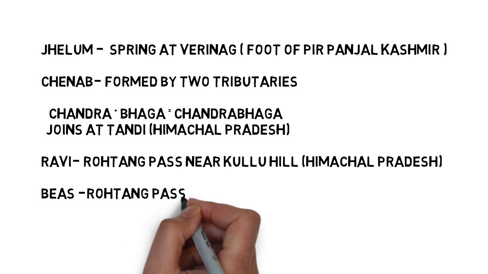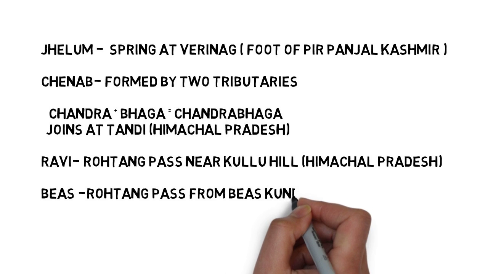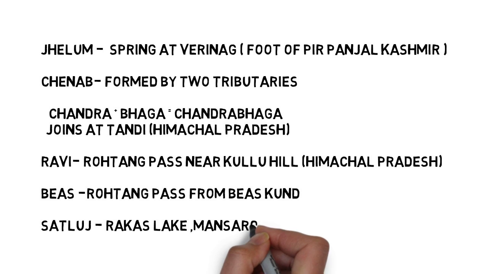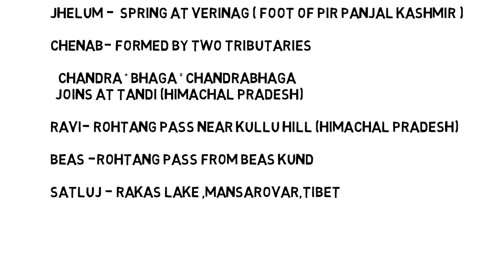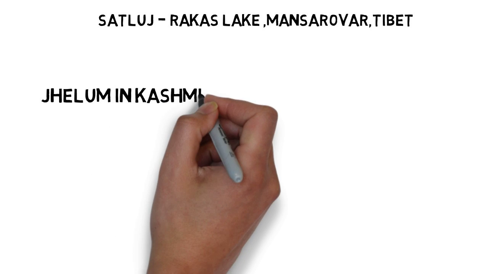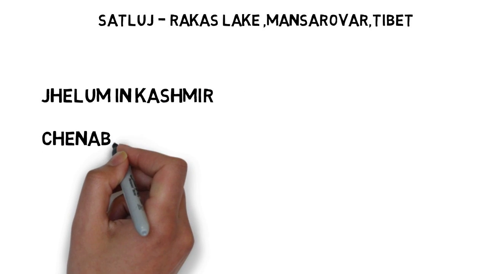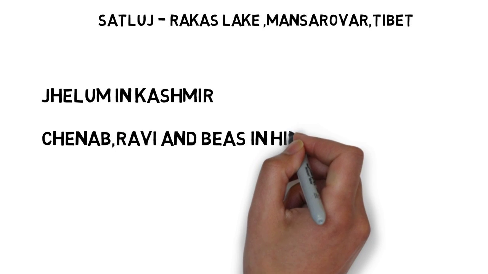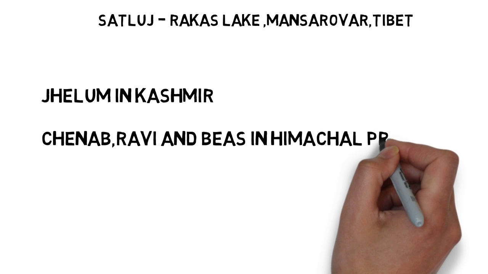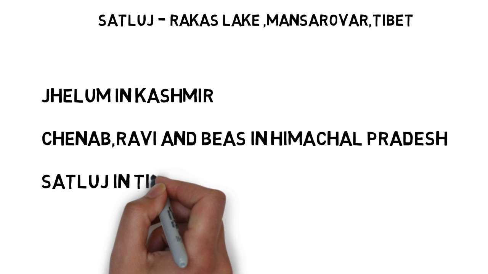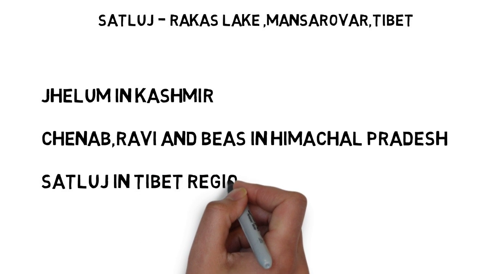is made of two tributaries joining in Himachal Pradesh, while Ravi and Byas both originate from near the Rohtang Pass and both are in Himachal Pradesh. Therefore, we can conclude that among the five rivers, one originates in Kashmir, that is Jhelum. Three rivers, Chenab, Ravi and Byas, originate in Himachal Pradesh, while Satluj originates in Tibet region.